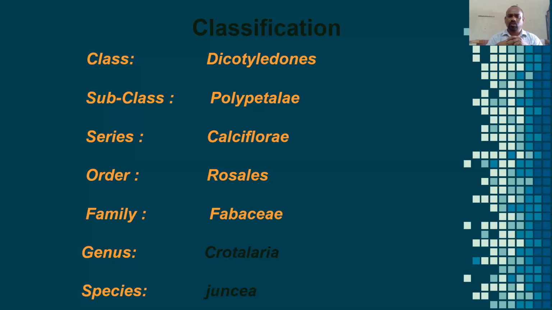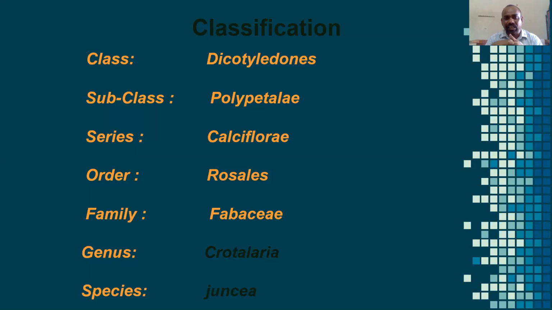The series goes to Calciflorae. Calciflorae refers to where the ovary is present, where it is arranged. Based on the arrangement of the ovary, there are 3 different varieties of ovaries: superior ovary, inferior ovary, and so on.